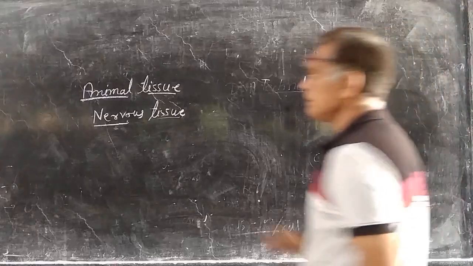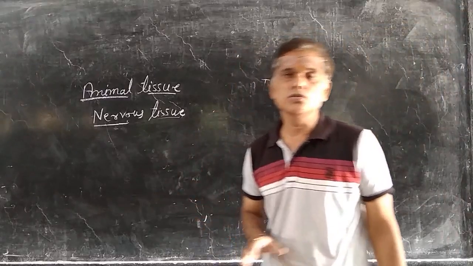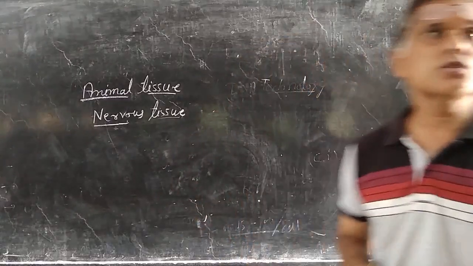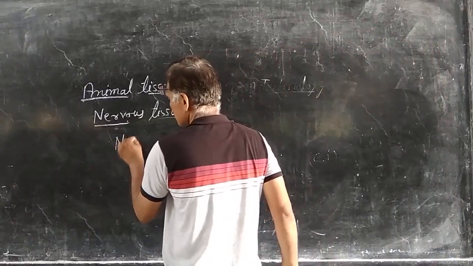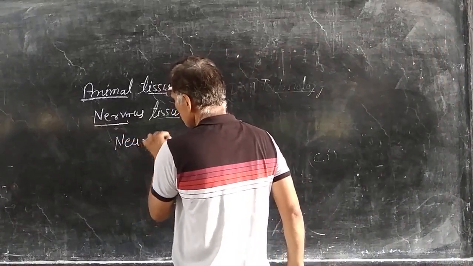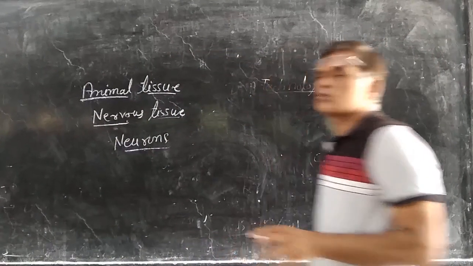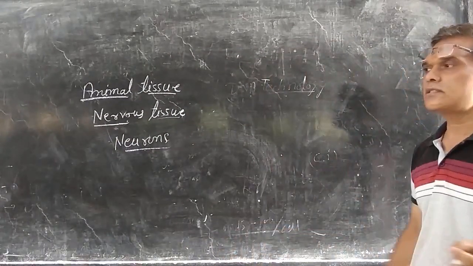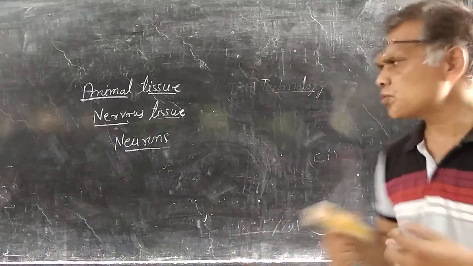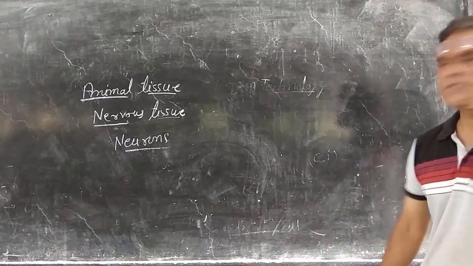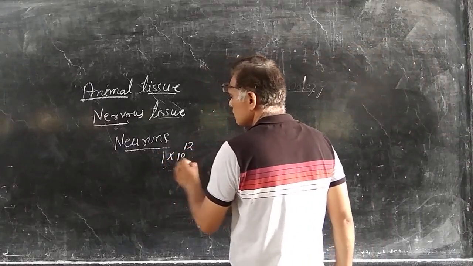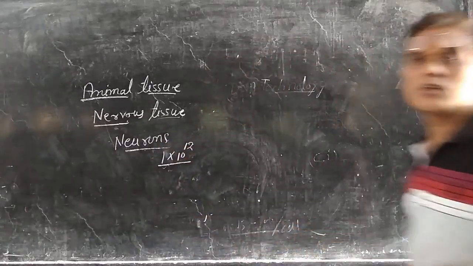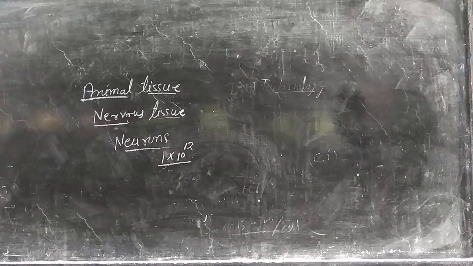Next, animal tissues: nervous tissue. The unit of nervous tissue is the neuron. Many neuron cells are present in human beings. In the human brain, there are about 10 to the power 12 neurons, and the neuron is the longest cell of the human body.